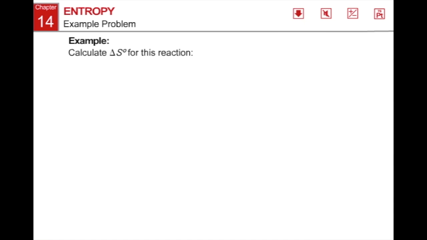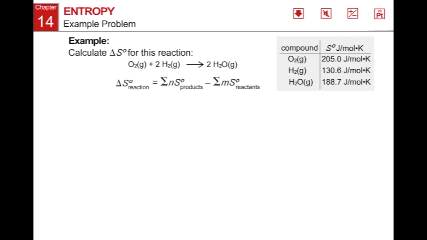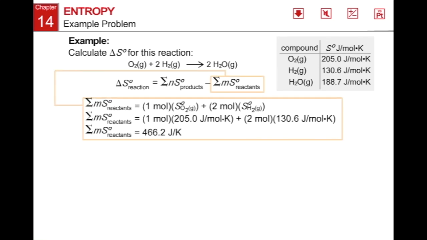Here is an example. Calculate delta S naught for this reaction. O2 gas plus 2H2 gas react to form 2H2O gas. Delta S naught is equal to the sum of the standard entropies of the products minus the sum of standard entropies of the reactants. First, we add up the standard molar entropies for the reactants, oxygen and hydrogen gas, resulting in 466.2 joules per Kelvin.